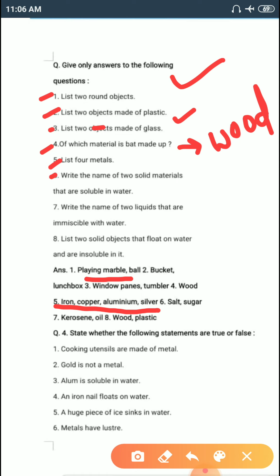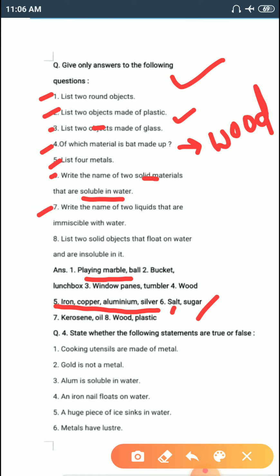Write the name of 2 solid materials that are soluble in water. So, we need to concentrate on 2 solid materials and they must be soluble in water. So, our answer is salt and sugar.